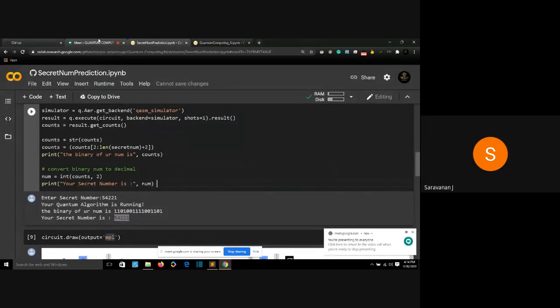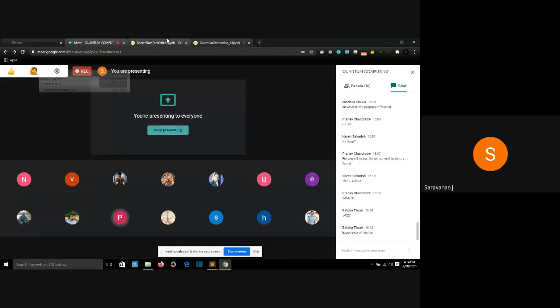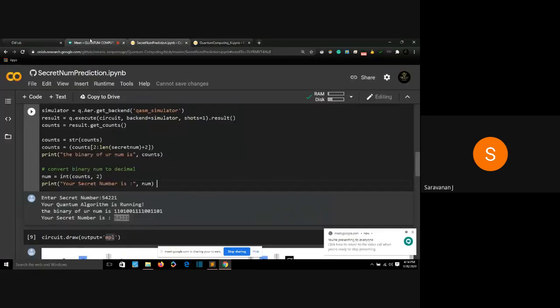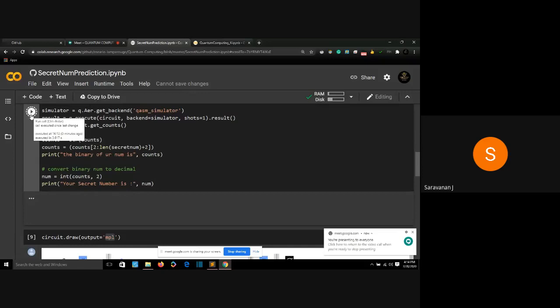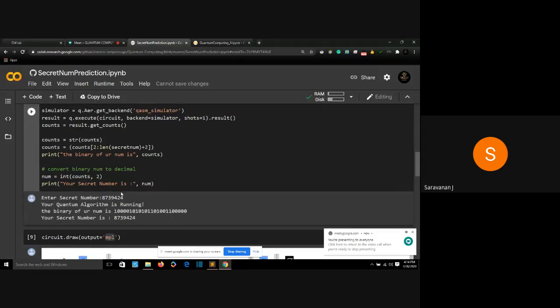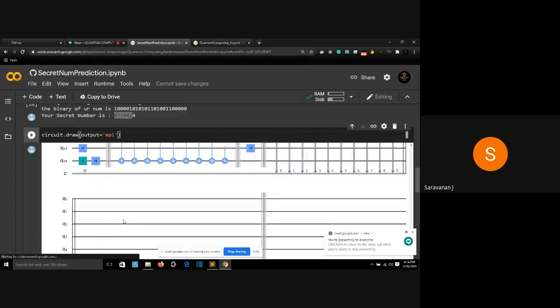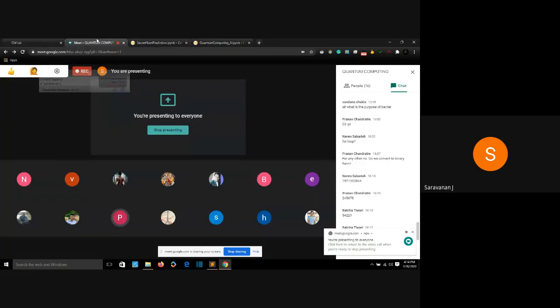So are we clear? Are you clear about this program, secret number prediction? Feel free to download this program and run your own secret numbers with it. Just download it and click on the cell. You'll be asked for your secret number. Type in some random secret number, click enter, and you'll get that secret number predicted. And if you want it plotted, you can run this one. So are you clear?